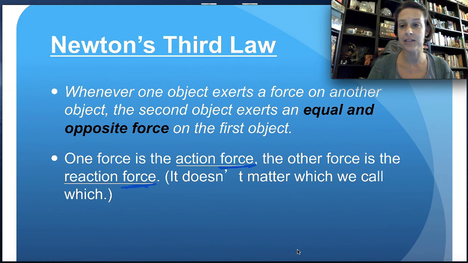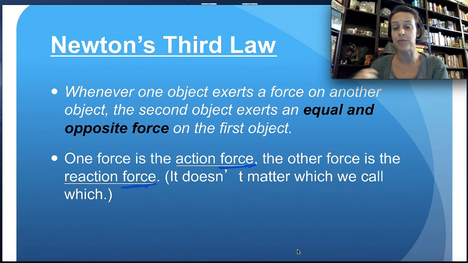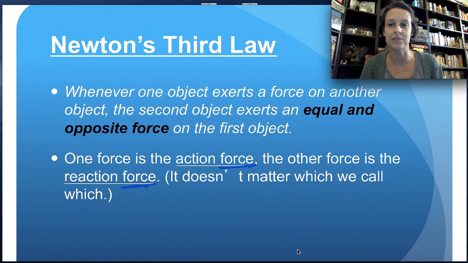There are no exceptions at all to this law. I think we mentioned in class one day, if you can punch a hole through the wall and you overcame that normal force, well, first of all, let's think about that. If you punch the wall, it hurts your hand, right? Because the wall has basically punched you back. If you're able to go through it, it's not that the force was unequal, but rather that the material structurally could withstand that amount of force. But it's still always equal and opposite action and reaction.